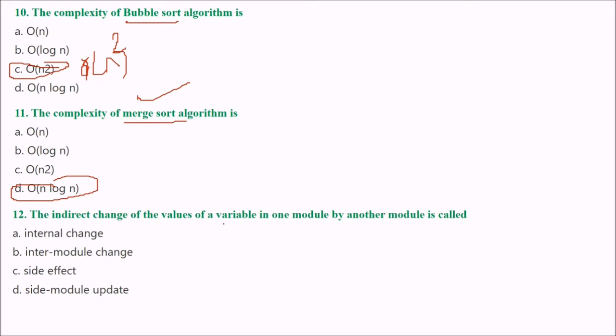The indirect change of the values of a variable in one module by another module is called what? The answer is this: side effect.